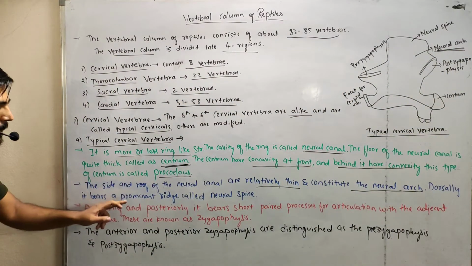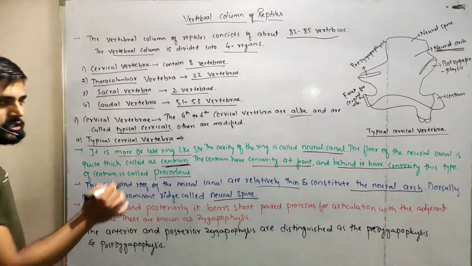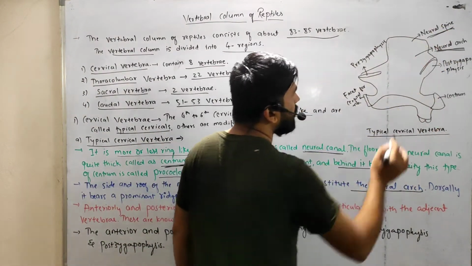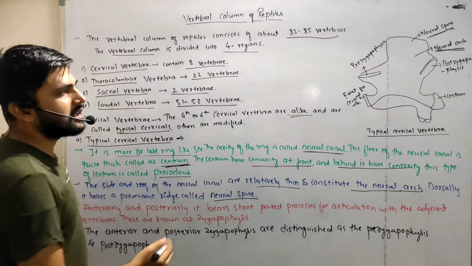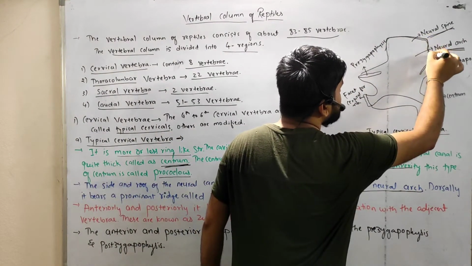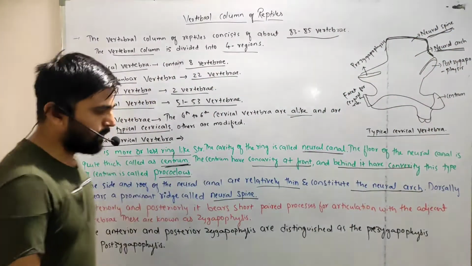Dorsally it bears a prominent ridge. That ridge is nothing but the neural spine. See the structure, this is the neural spine. Dorsally it has a ridge-like structure, and this ridge-like structure is the neural spine.